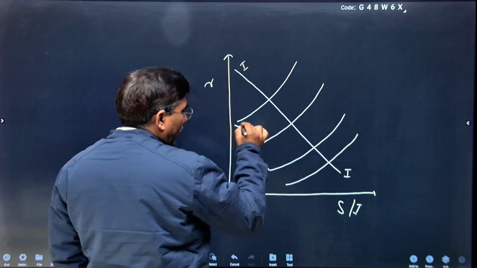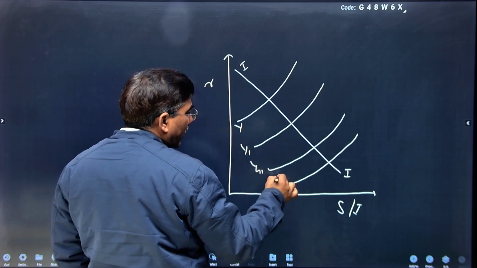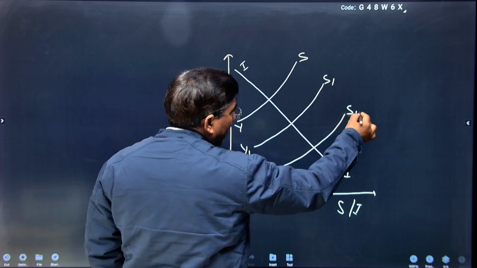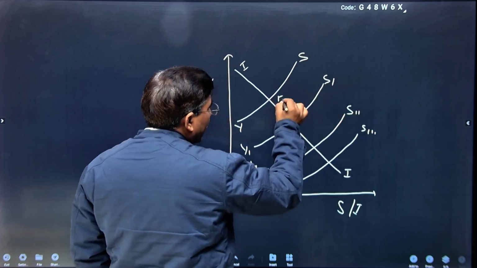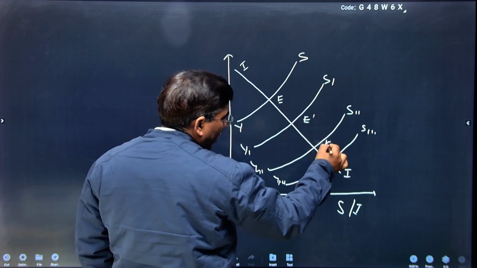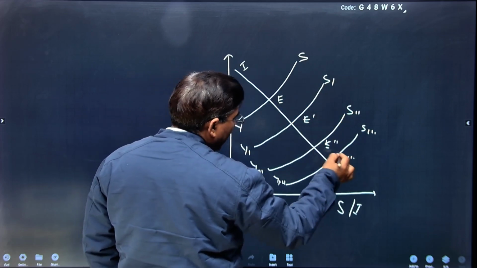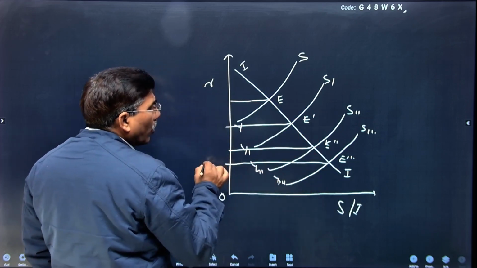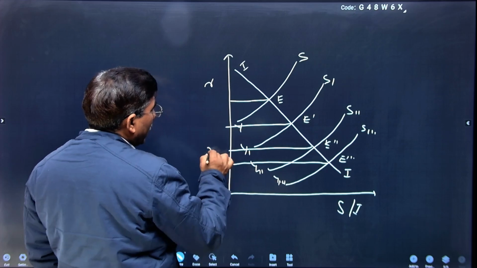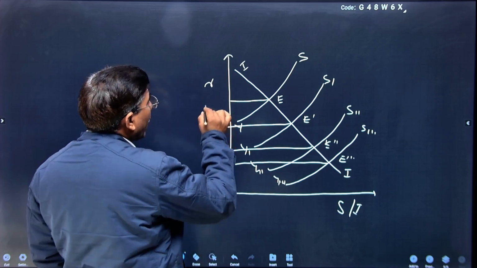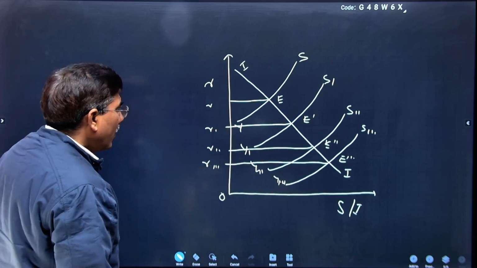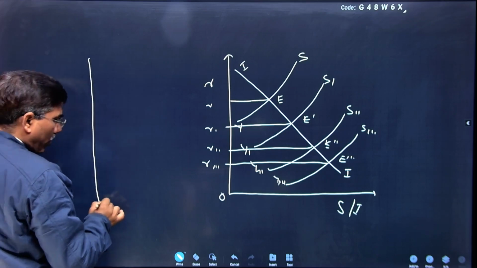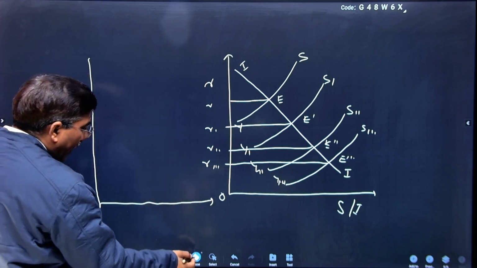With increasing income from Y to Y dash, Y double dash, Y triple dash, our saving also increases, S to S dash, S double dash, S triple dash. These are the points of equilibrium, E dash, E double dash, E triple dash. Now I integrate this, that is the rate of interest: low, then high, more high, and maximum high. Now you can derive the equilibrium between the saving and investment curve on the basis of different levels of income, and after that you can easily